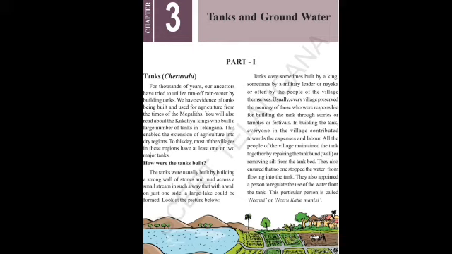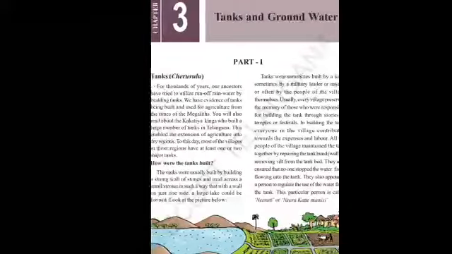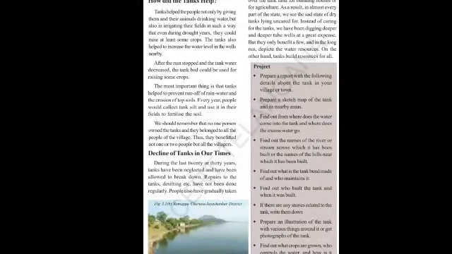The word regulate is given in the textbook. You can underline it and write the meaning. Regulate means to control the use of water from the tank. So they used to appoint one person called Neerati or Neerukatte Manishi.